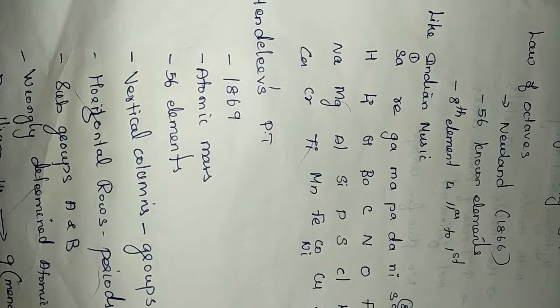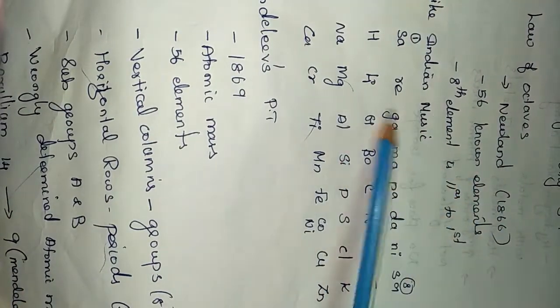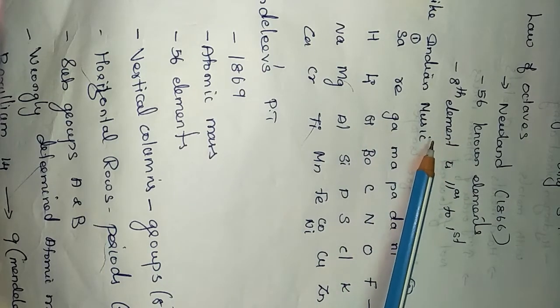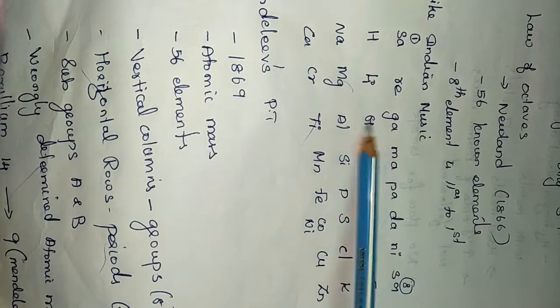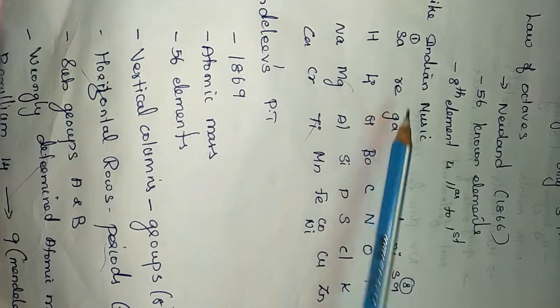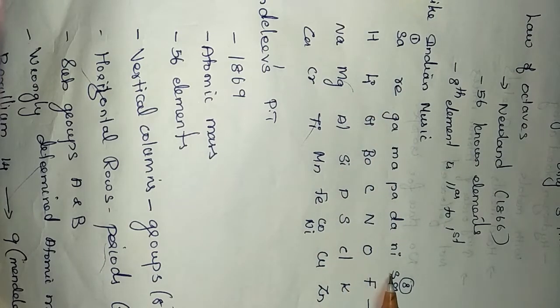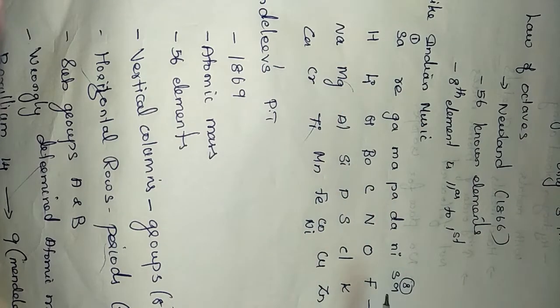See, the Indian music system: octave means 8. From this you can understand that the first element and the 8th element will have the same properties. His table contains 56 elements. See here, sa, re, ga, ma, pa, da, ni, sa. The first one and the 8th one are the same. Like that he framed it: the first one, hydrogen, has the same property as fluorine. If we take this as the first element, what is the 8th element?